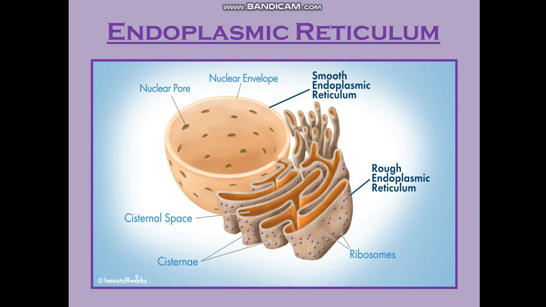Clear? And the cisternae have ribosomes attached on the walls, so of course they will also function as rough endoplasmic reticulum, having ribosomes and actively participating in the protein synthesis process. Clear?